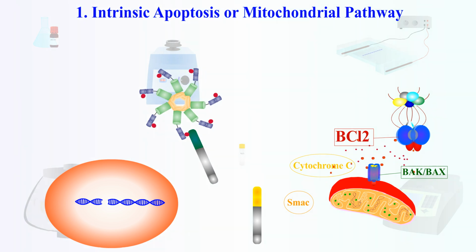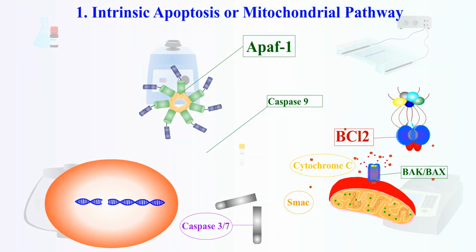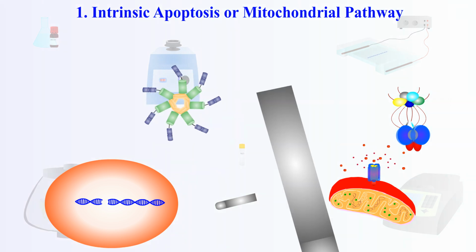Cytochrome C binds APAF1, or apoptotic protease activating factor 1. APAF1 will recruit procaspase 9, which leads to the formation of the apoptosome complex. Apoptosome activates initiator caspase 9 through cleaving the procaspase 9, which then activates the executioner caspases, caspase 3 and caspase 7. The executioner caspases will cleave nuclear and cytoplasmic substrates.